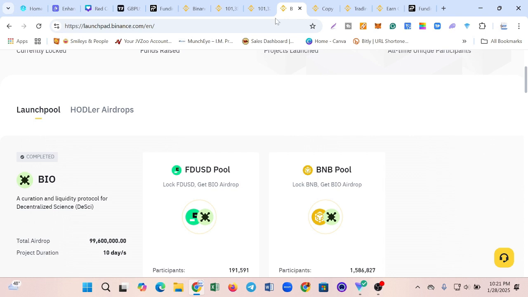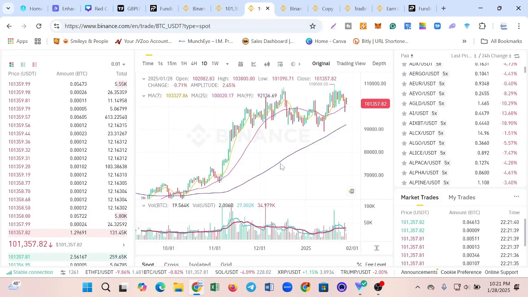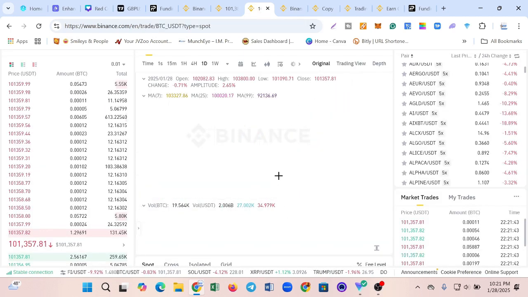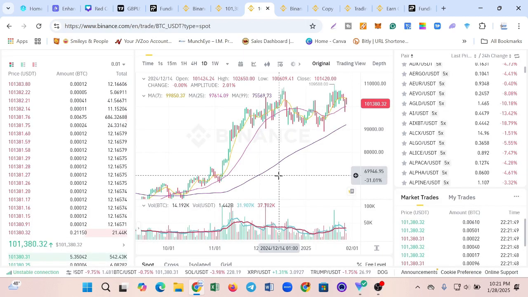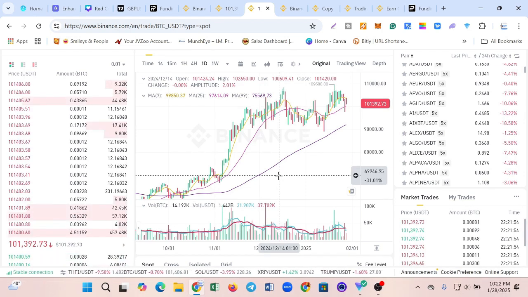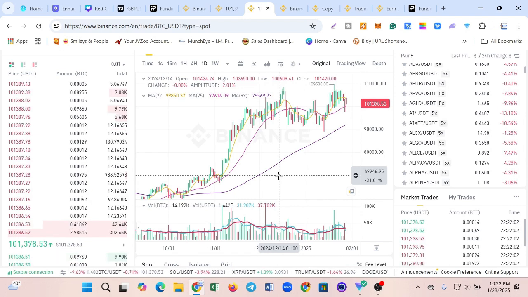Now the fifth way of making money on Binance daily is through futures trading. This futures trading is the only way that a whole lot of people thought you'd be able to make money on Binance or through crypto. And a whole lot of people are scared of this particular method because it requires expertise. You must be able to understand how to analyze the market and speculate the movement of a particular coin.